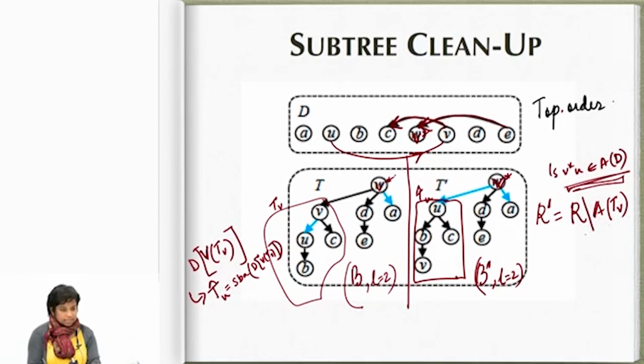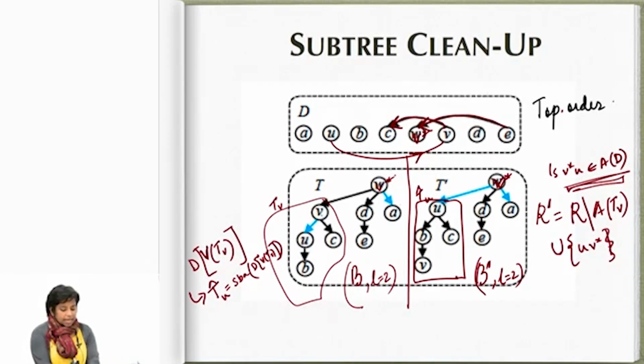So R minus A_V will tell you all the blue edges that exist outside of this. And I take the union with U V star: if in the original graph D, as in this example, U is beating V star, then this is the edge that I will now flip. So I add this to my R prime set.